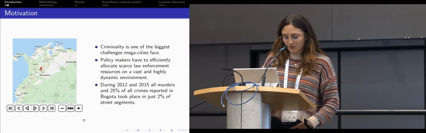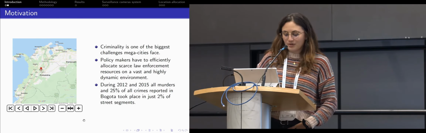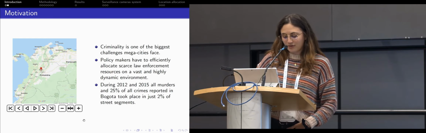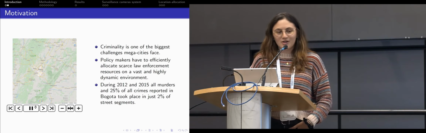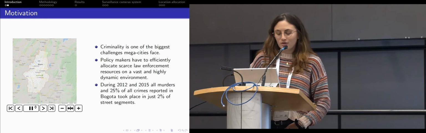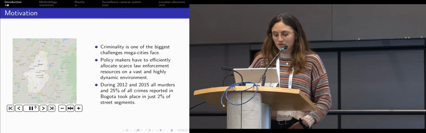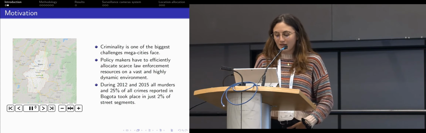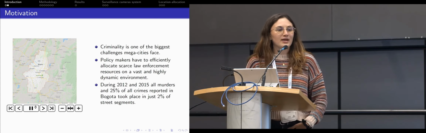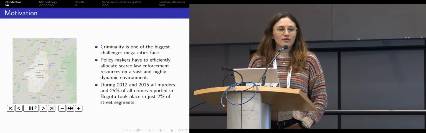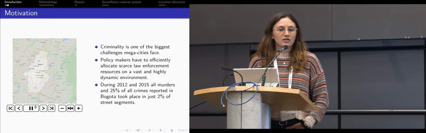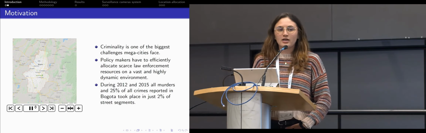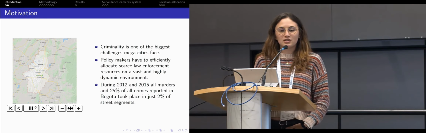If you don't know, Colombia is in the northwest of South America, and Bogota is almost in the middle of Colombia. As we all know, criminality is one of the biggest challenges megacities have. And in Bogota we have what usually happens with crime: crime is spatially concentrated.